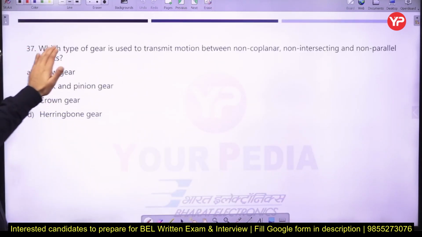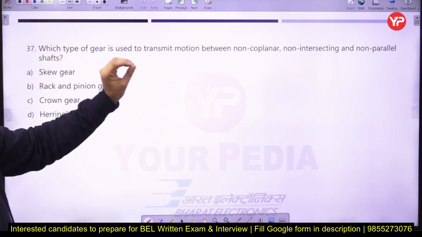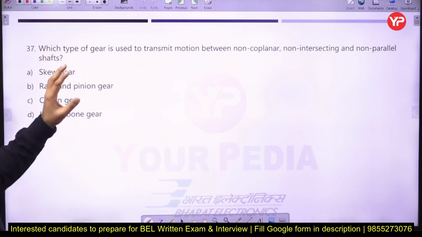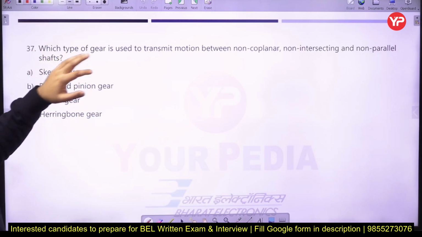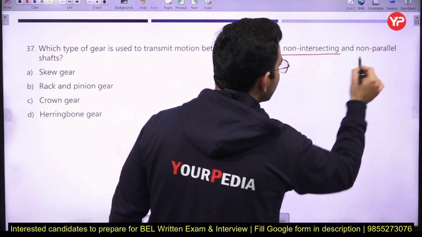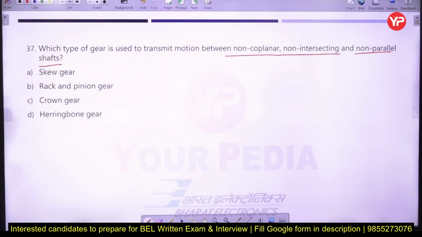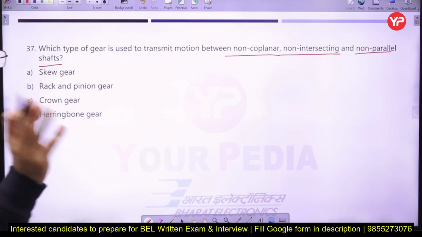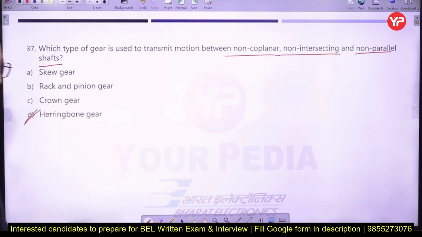Next part, which type of gear is used to transmit the motion between the non-coplanar, non-intersecting, non-parallel shaft here? Okay, which type of gear is used to transmit the motion between non-coplanar, non-intersecting, non-parallel shaft? So that means you are going to use hypoid gears or the hyperboloid gear. Okay, so here in this case we can say the herringbone gears are used. Okay, just remember this one.